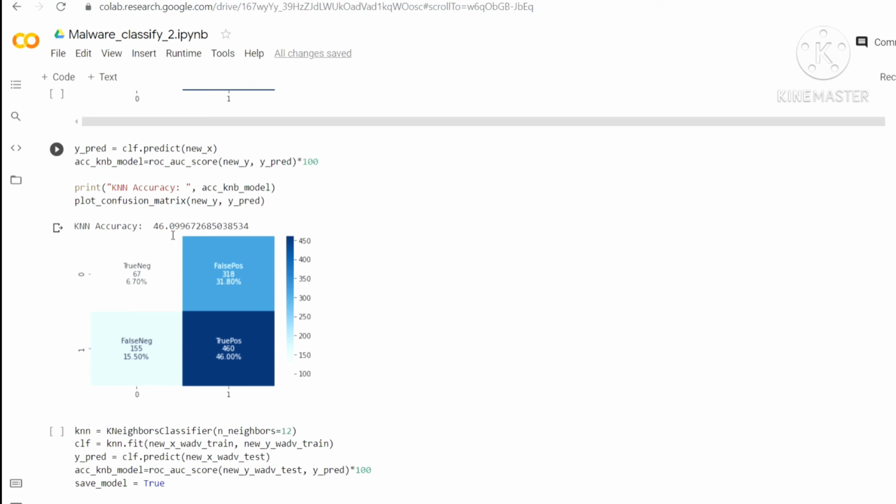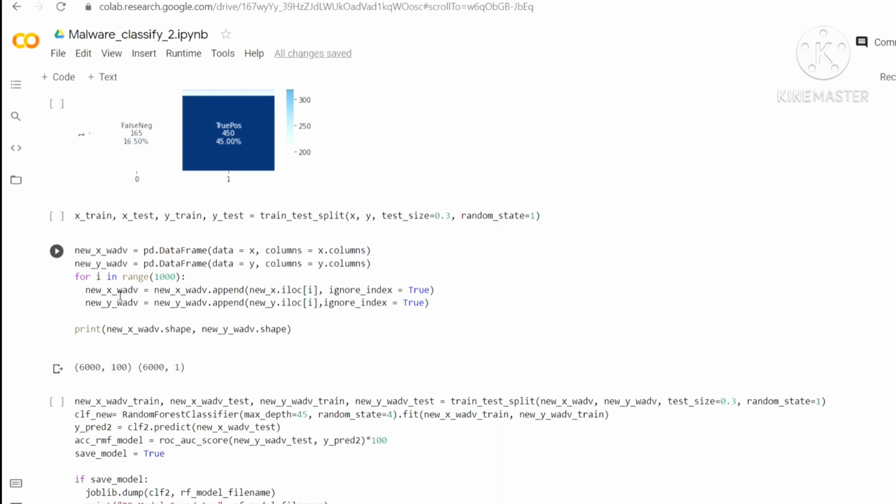We need to make these machine learning models a bit stronger, a bit more robust against these adversarial examples. The defense technique that's used is adversarial training, where we train our machine learning models not only on the original dataset, but also on the adversarial examples that we had created. In this block of code, we have added the 1000 adversarial examples that we had generated to our original data set of 5000 rows.